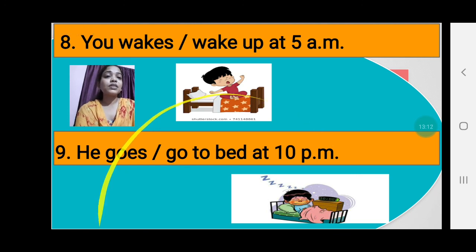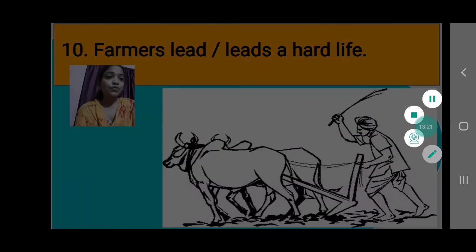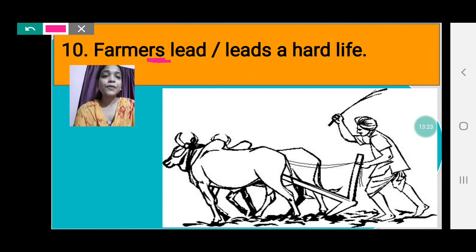Now next, number 10. Farmers lead or leads a hard life. Farmers is a plural noun. So when a verb comes after a plural noun, we are not going to add s or es to the main verb. There is no change in the main verb. So farmers lead a hard life. The first option we have to choose.